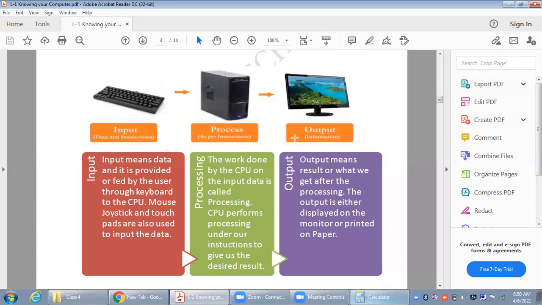So I hope it is clear to everyone what the IPO cycle is. First, we put something inside the computer using input devices. Then computer will process that data and convert it into the output, and then output will get displayed on the screen, or with the help of a printer we can get it printed on paper also.